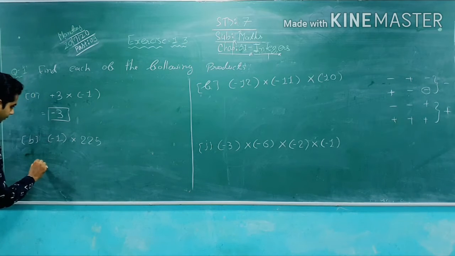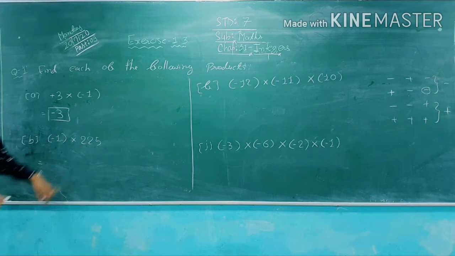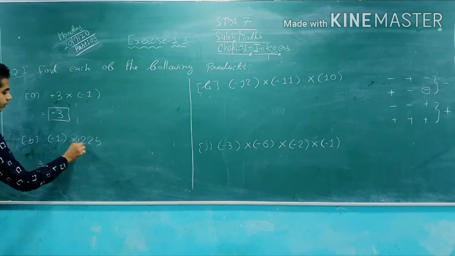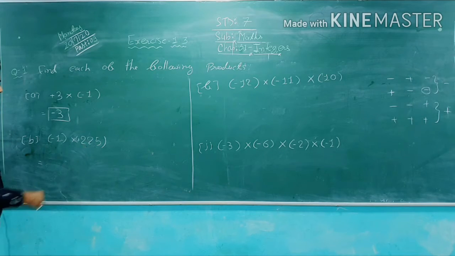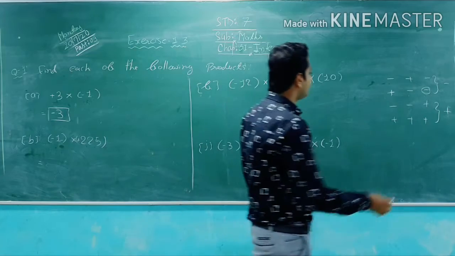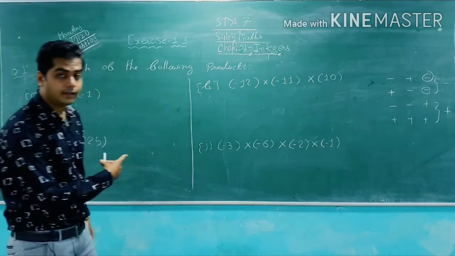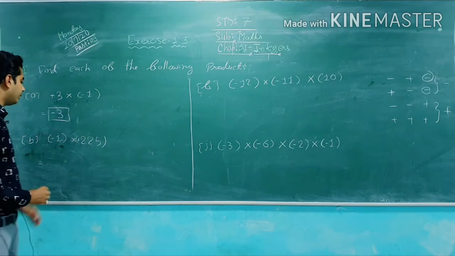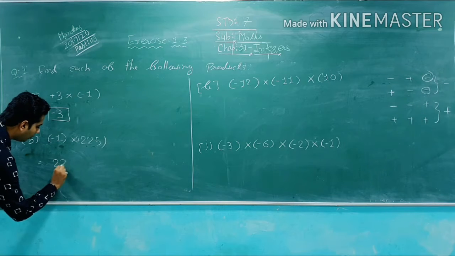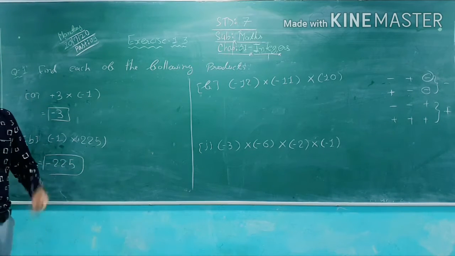Now the second question, -1 multiplied by 225. 225 is positive, there is no sign given, so it is positive, and 1 is negative. So again positive times negative is what? See, negative times positive is negative, but don't perform subtraction here. In multiplication just put the sign. So here 225 multiplied by 1 gives 225, but the sign is negative. Why? Because negative times positive is negative.